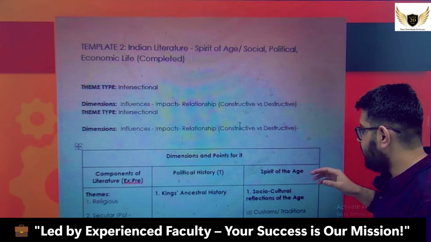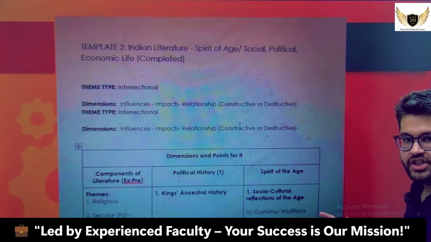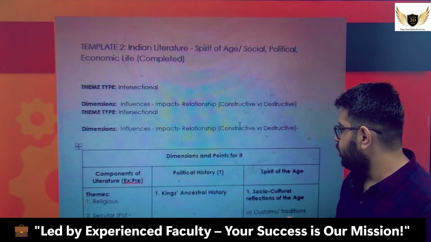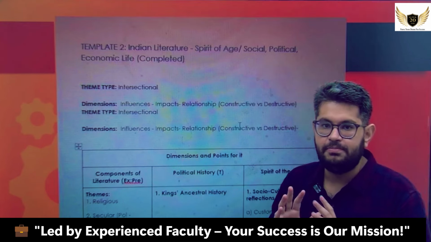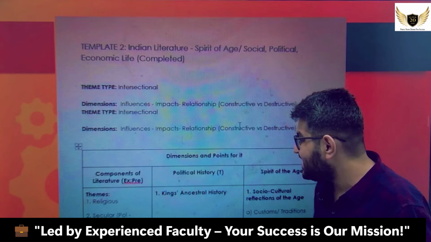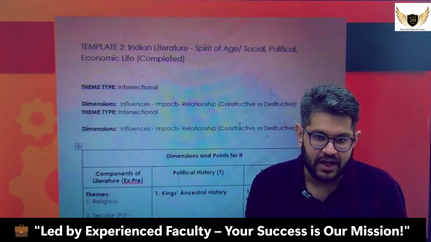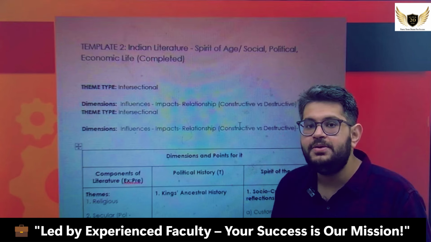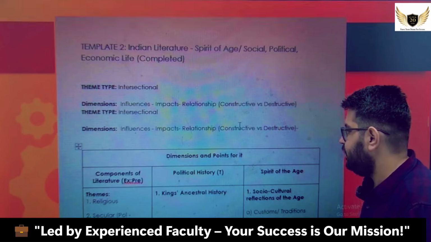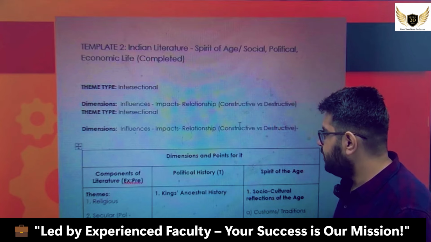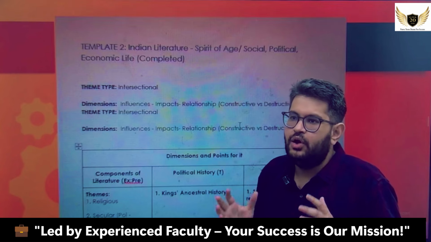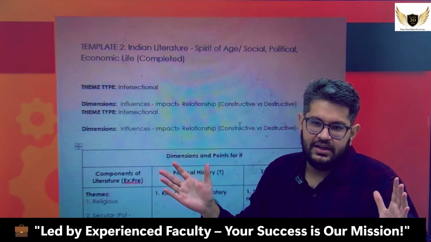So I'll talk about the major dimensions that we will cover here. First of all, in this theme we are going to have three aspects so that when you are attempting PYQs, you also get some confidence that yes, these are the questions that I have done, and this is how it could be made much more significant with the value addition that we do. Let's start with the first and foremost thing, which is Indian literature or any literature. Now think very open-mindedly.